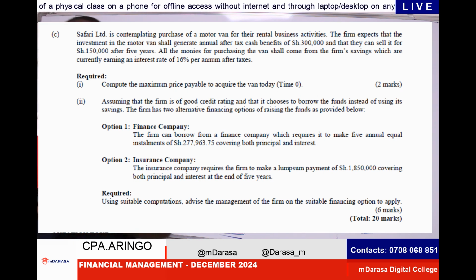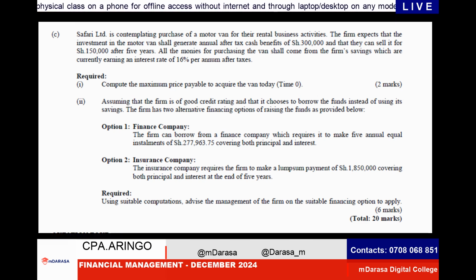So this is the salvage value at the end of the period. All the money for purchasing the van shall come from the firm's savings, which are currently earning an interest rate of 16% per annum, after tax.